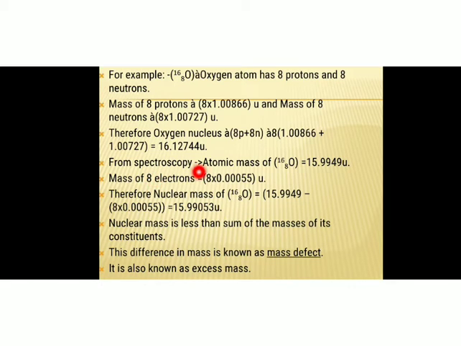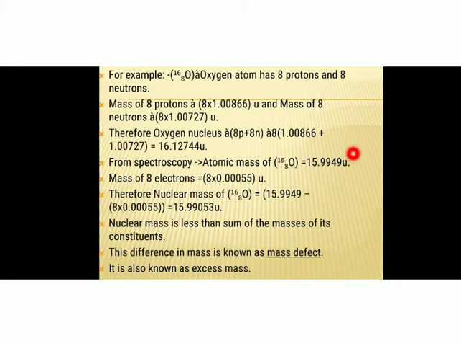From spectroscopy, that is, with the help of a mass spectrometer, the atomic mass of oxygen as a whole is measured, and the mass of the oxygen atom was found to be 15.9949 U. This is the total mass of protons and neutrons present inside the oxygen nucleus, and this is the mass of the oxygen atom. See, they are not equal.